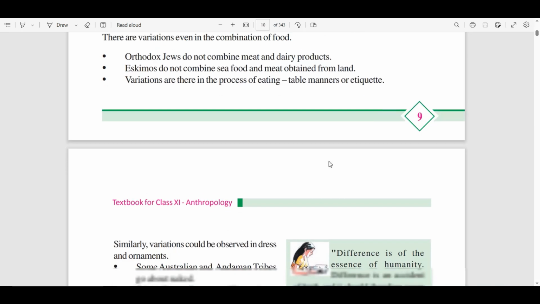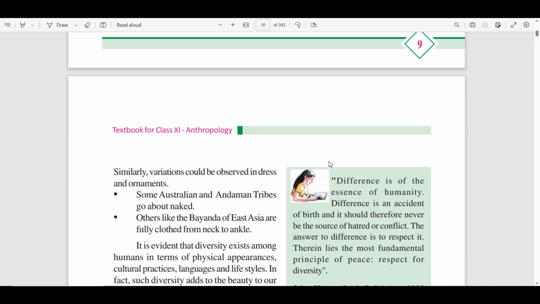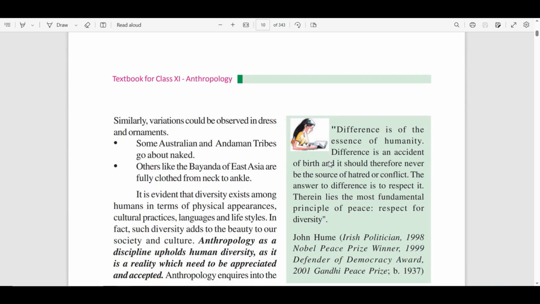So these are the various areas and the various types of people and tribes that are different from each other, and there are different combinations of food in their areas according to the climatic condition, environmental dependency and behavioral pattern. Similarly, the Orthodox Jews do not combine meat and dairy products. Eskimos do not combine food and meat obtained from land. Variations are there in the process of eating, table manners and etiquettes.